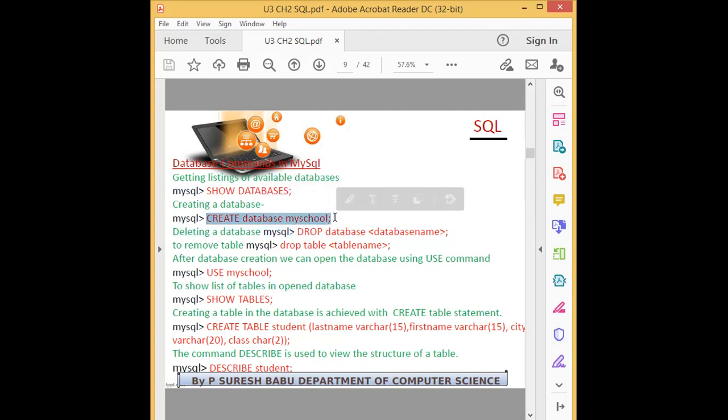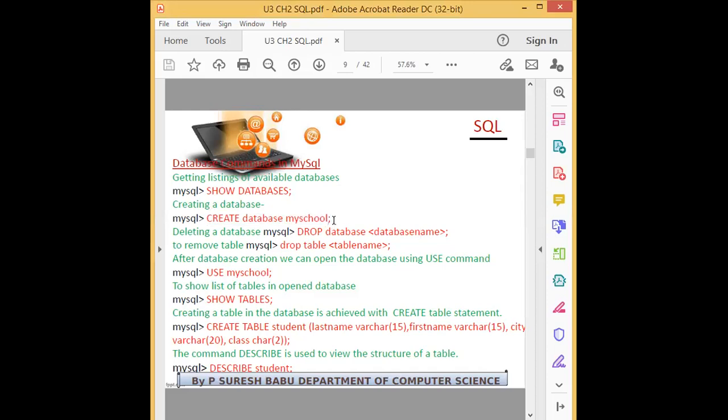Then for creating a database, this is the command: create database name. Here my school is the example. So this is the syntax: create database name. The database name you have to give is optional, anything you can give. Understood? Students, everyone understood or not? Students, everyone listening? Yes, sir. Yes. Okay.